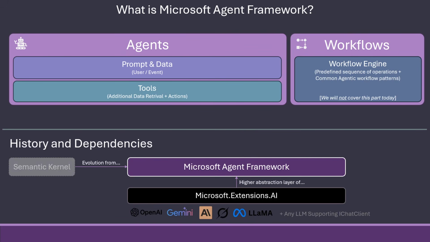A bit of history and dependencies on this framework is that in the past there was something called Semantic Kernel from Microsoft as well. And this is a kind of Semantic Kernel 2.0. But without any of its baggage. Semantic Kernel was very early in the AI space, and it has a bunch of baggage now with custom solutions and stuff that Microsoft Agent Framework doesn't need to carry. So it's a from-scratch framework.